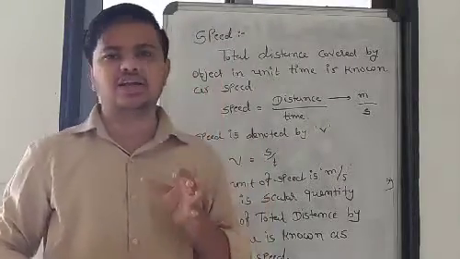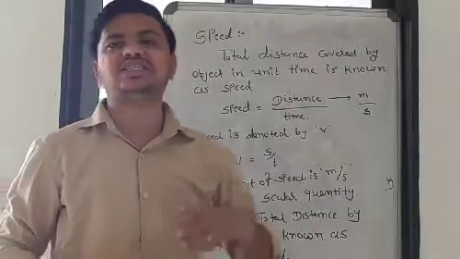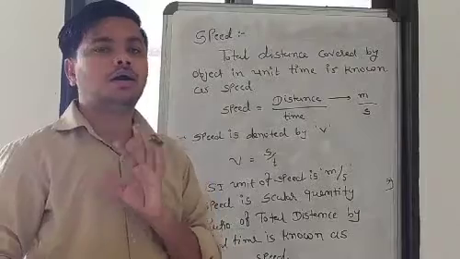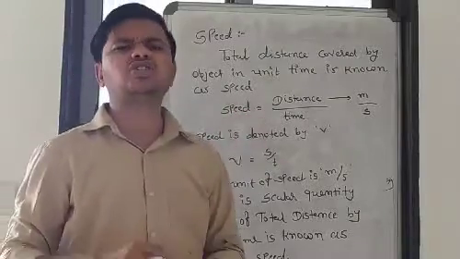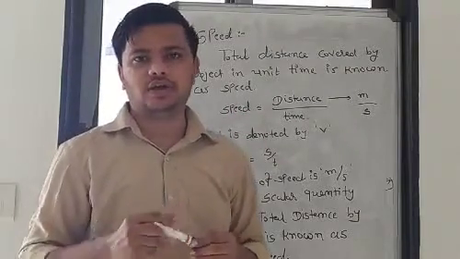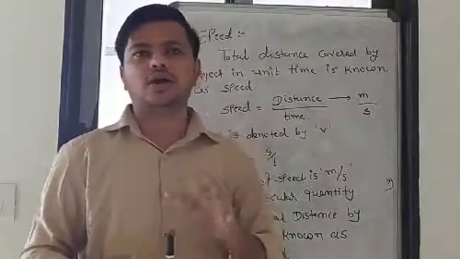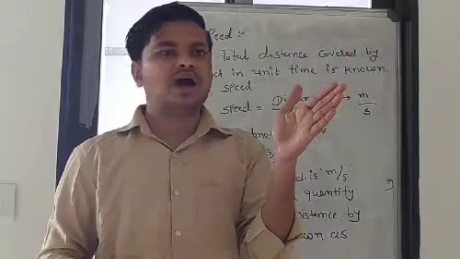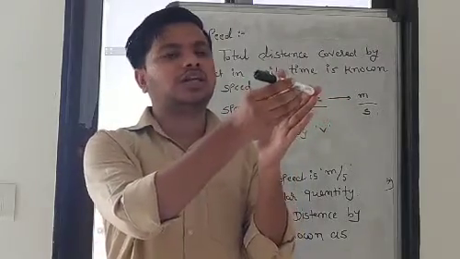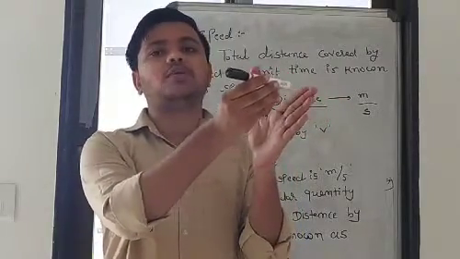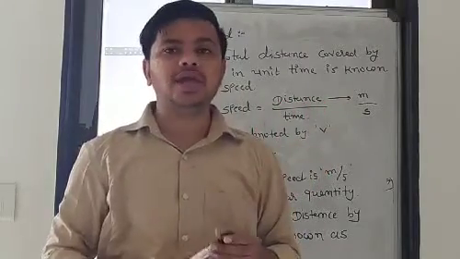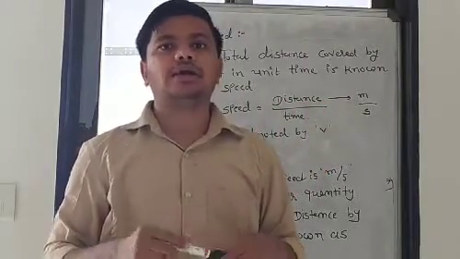You can be going in any direction, but if your speed is 50, 60, 70, then only the value is important, right? If you are going in some direction at 60 km per hour, and after that you turn and your speed becomes 90 km per hour, only the value changes.